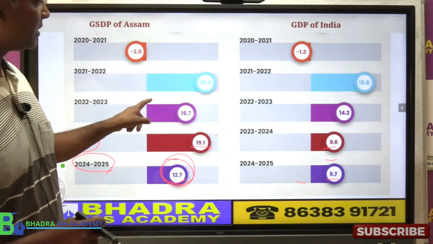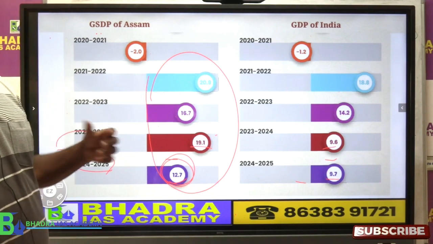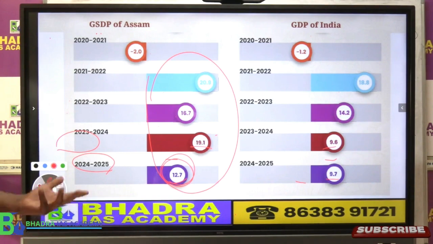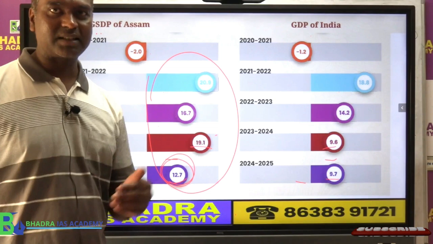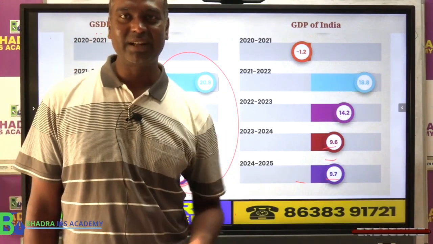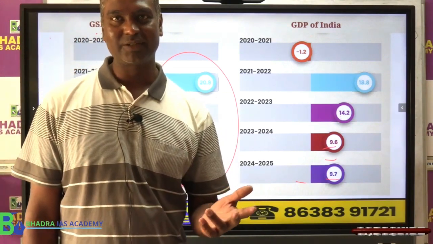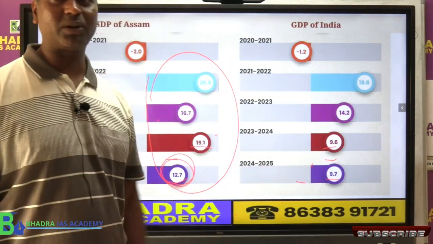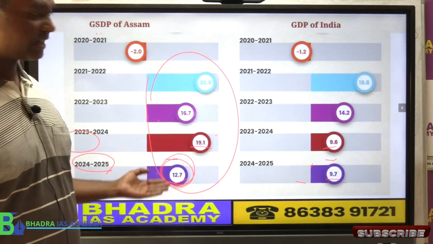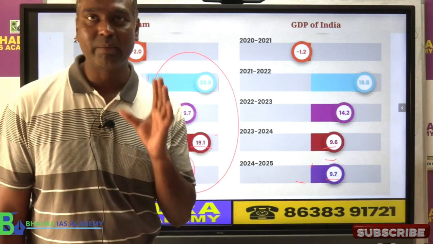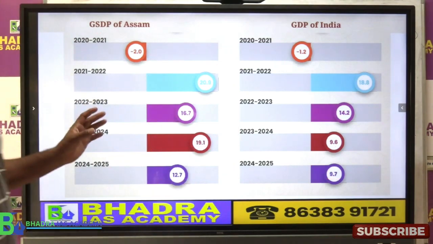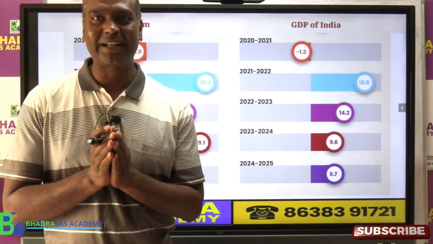Why? Because of this. So if you look at this one, exam में कैसा question आ सकता है? I give you an idea. You can get a MCQ like this. In the last 5 years, the GDP growth of Assam is greater than the GDP growth of India at current price. So answer is yes. Assam ka GDP growth is higher than the GDP growth of India at current price as the statistics are given by the Assam budget. Clear? So this is one comparison. So is comparison mein what is the Assam government trying to communicate?